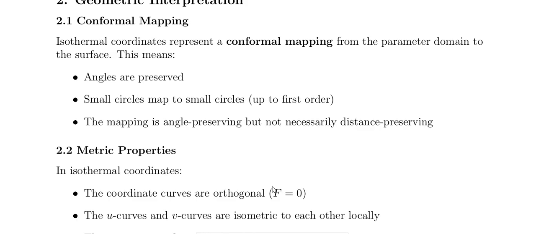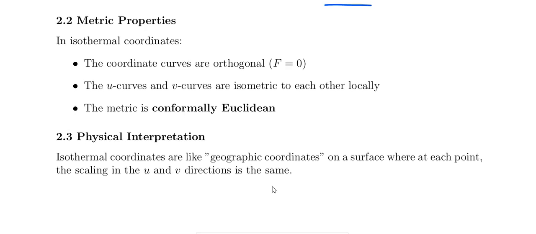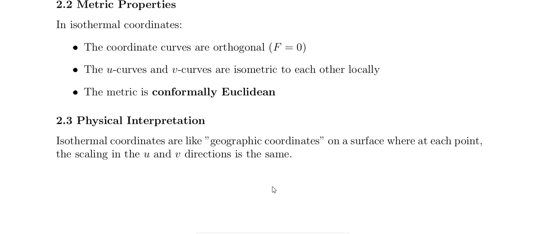isometric lines. The coordinates represent a conformal mapping from the parameter domain to the surface. Conformal mapping means angles are preserved, small circles map to small circles, angle preserving but not necessarily distance preserving, that is called conformal mapping. Once again, we study this in complex analysis. And the metric properties: the isothermal coordinate curves are orthogonal, that is F equal to 0, and the u curve and v curve are isometric to each other locally, and the metric is conformally Euclidean.